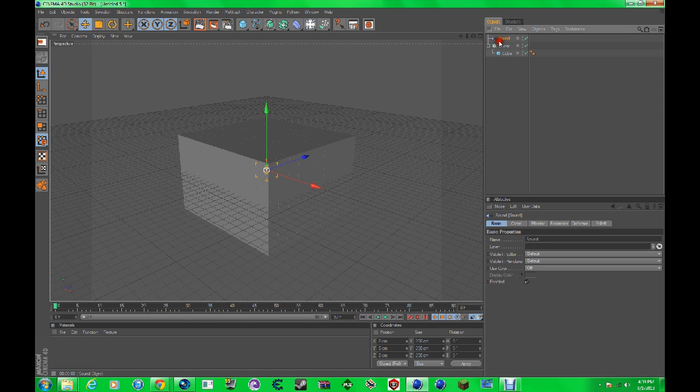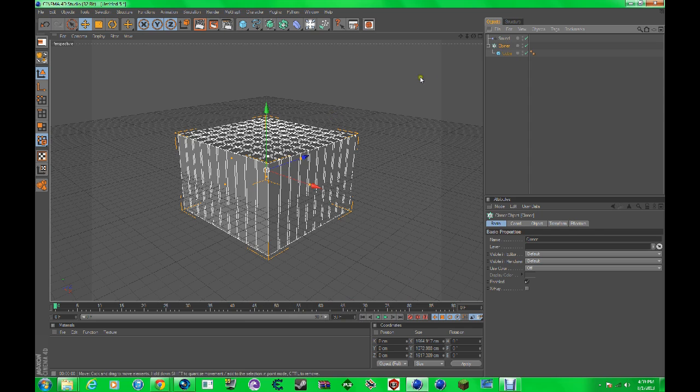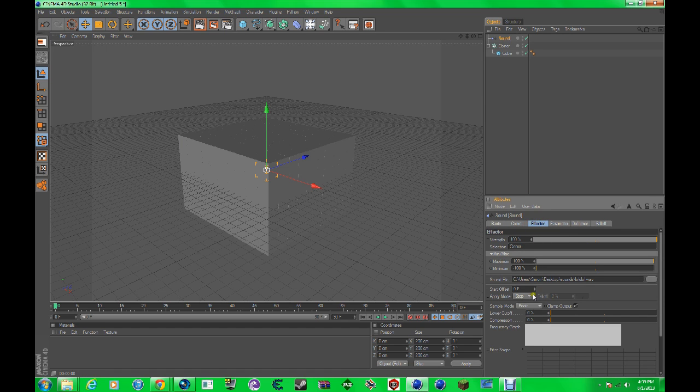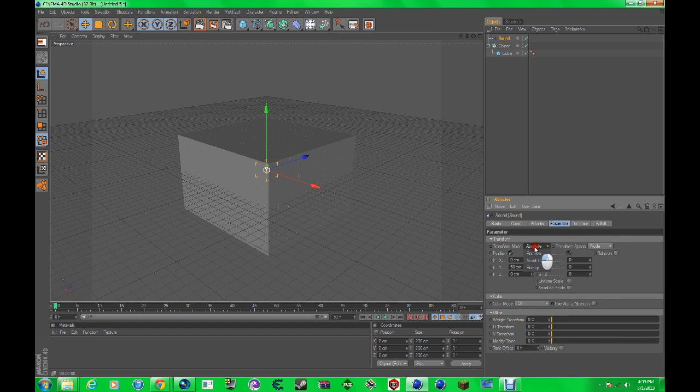That's where we want to be, but let's fine tune it so it looks like the other one. Under the sound effector, let's do Step and Parameter, Absolute.